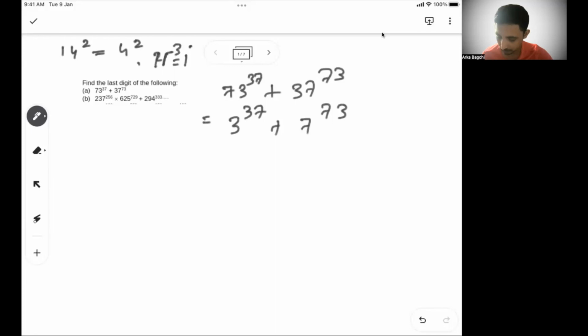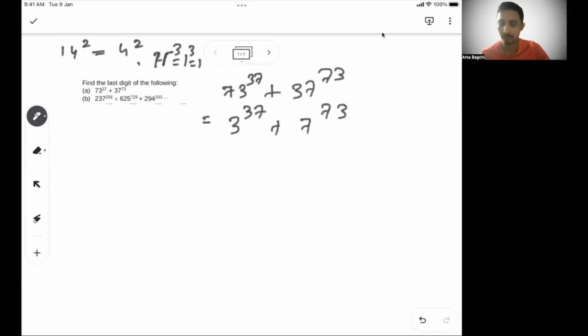What is the last digit of 1 cube? 1. 11 cube is 1331. So the last digit of any number can be found this way: your focus area should be only the unit digit of that number and the power.